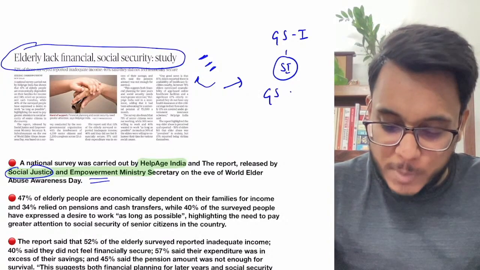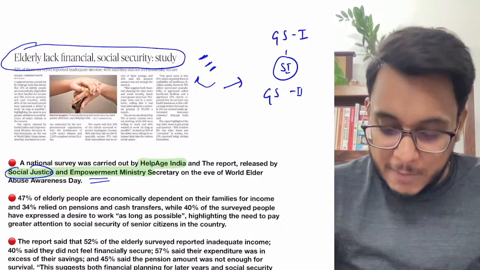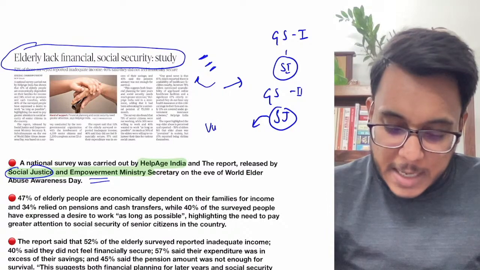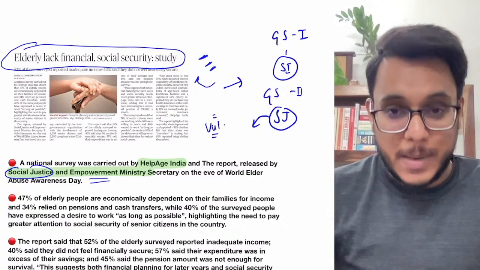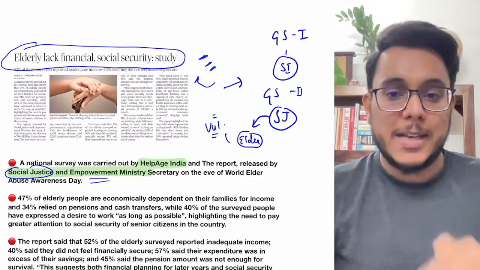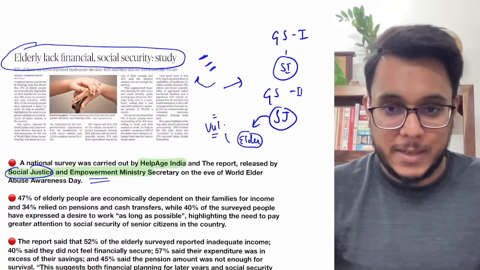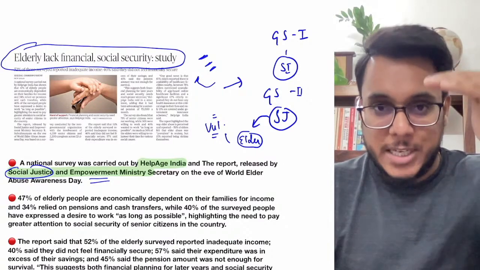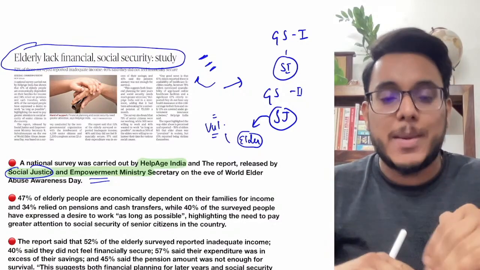Secondly, this article is going to be important in GS paper number 2. In GS paper number 2, we have social justice, and in social justice we have the vulnerable sections of society, vulnerable people. In vulnerable people, we have the elderly. So there, this important data is going to be relevant. Fine, GS1, GS2, I hope you got the breakup. GS2, social justice, vulnerable sections, elders.